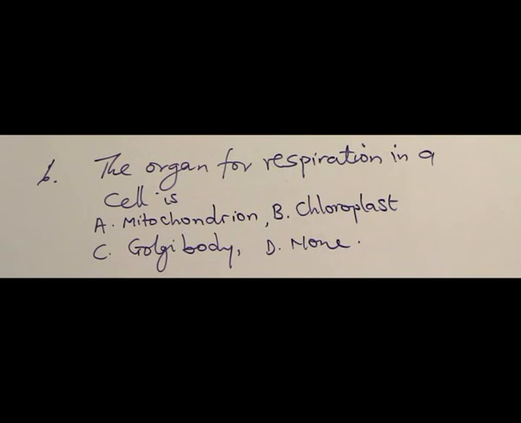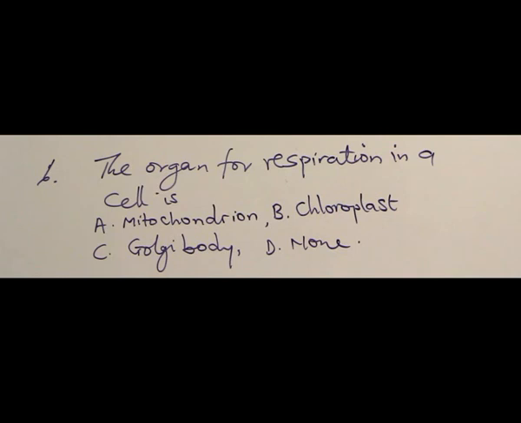The organ for respiration in a cell is, take note, they are asking you of the organ for respiration in a cell. Option A is mitochondrion, B, chloroplast, C, Golgi body, D, none.